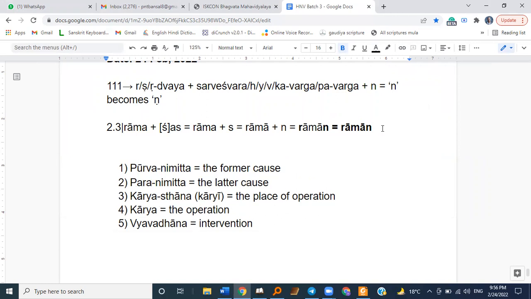Now we come to 3.1, Rama Yukta Ta. We had one sutra, Krishnat Ta Inaha. So Ta is replaced by Ina.